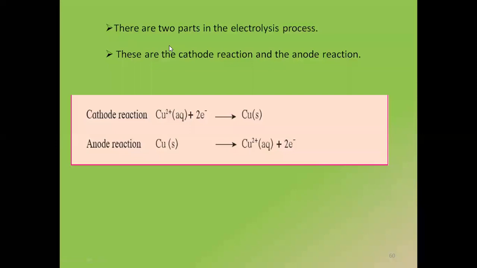Thank you so much. So electrolysis is a process, in short, if I want to say, which helps us in the separation of ions with the help of electric current. जिसमें हम दो चीज यूज करते हैं, electrodes and electrolyte. Electrode वो होता है जो electricity conduct करता है, और electrolyte वो है जिसका electrolysis होने वाला है. And after we do the process, then we have to represent this in the form of cathode and anode reaction.